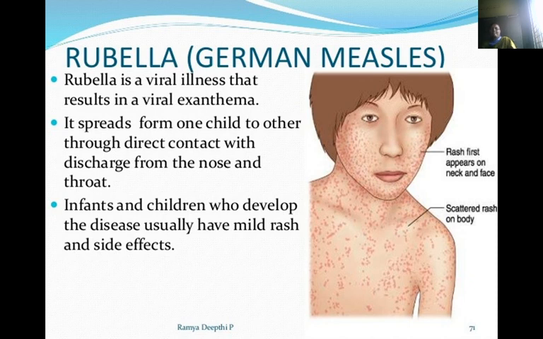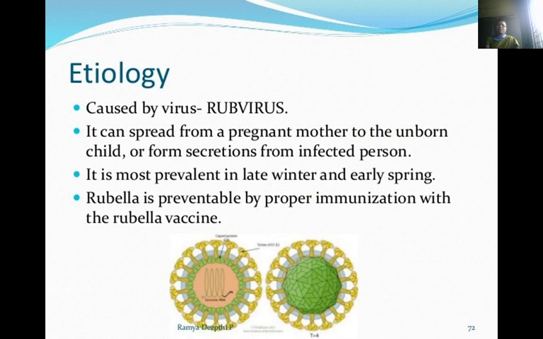Then rubella, German measles. Rubella is a viral illness that results in viral exanthema. It spreads from child to child through direct contact with discharge from the nose and throat. Infants and children who develop the disease usually have mild rashes and side effects. Etiology: it is caused by the rubella virus. It can be spread from the pregnant mother to the unborn child or from secretions of infected persons. It is most prevalent in late winter and early spring. Rubella is preventable by proper immunization with the rubella vaccine.